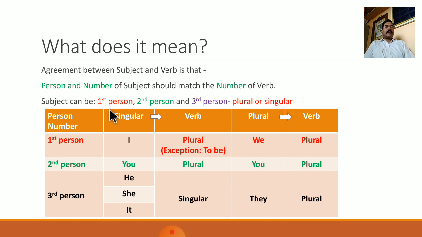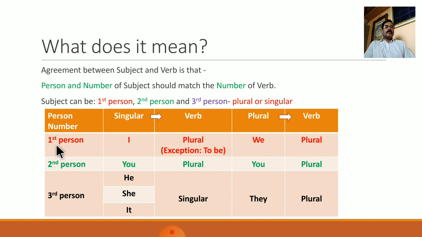Subject can be first person, second person and third person, and when it comes to the number of the subject, the subject can be singular as well as plural. So let us see it in detail in the following table. The person of the subject and the number of the subject as well as the number of the verb has been given in this particular table.